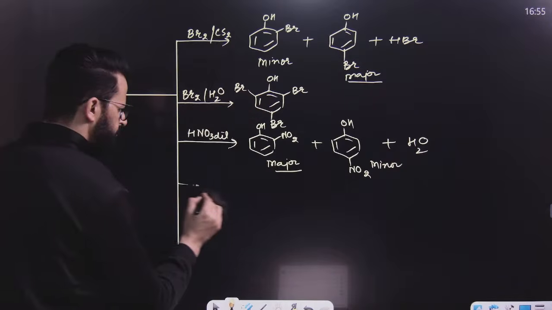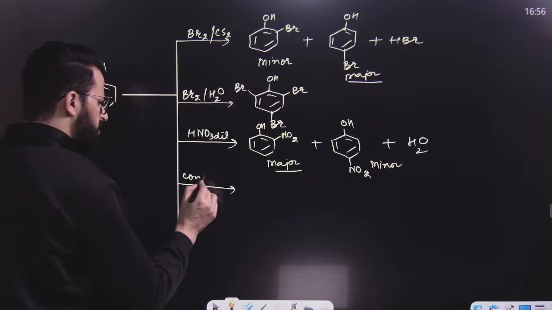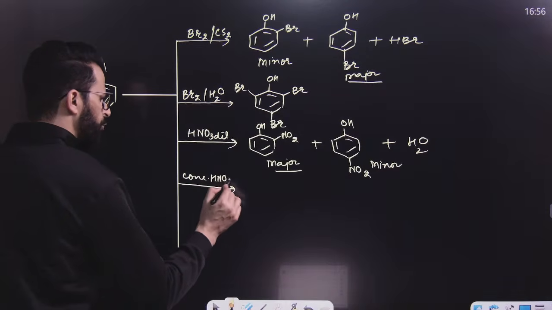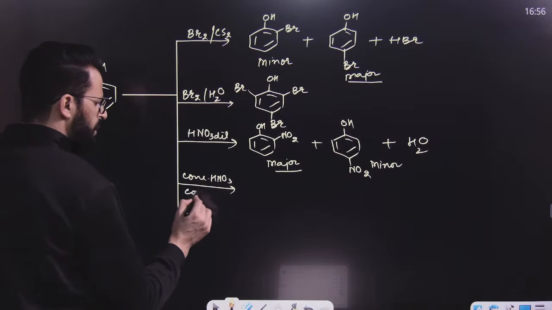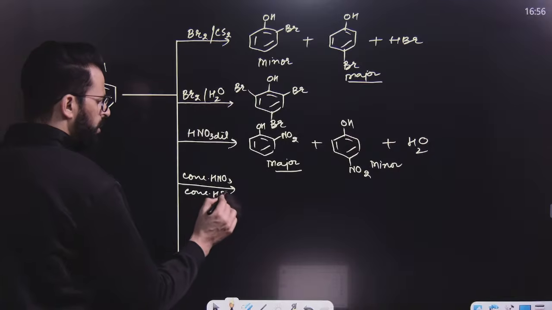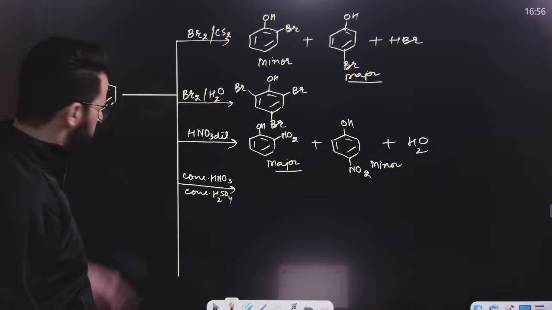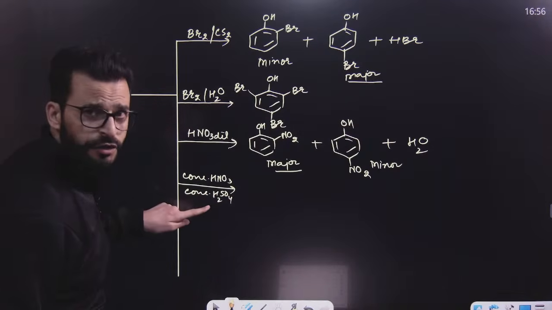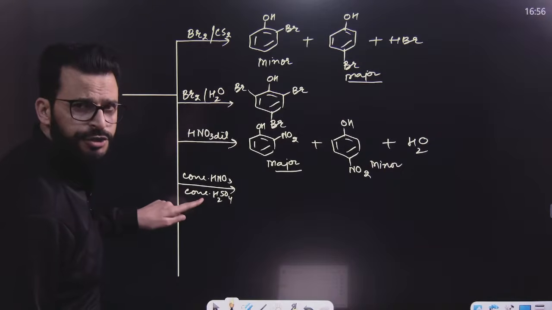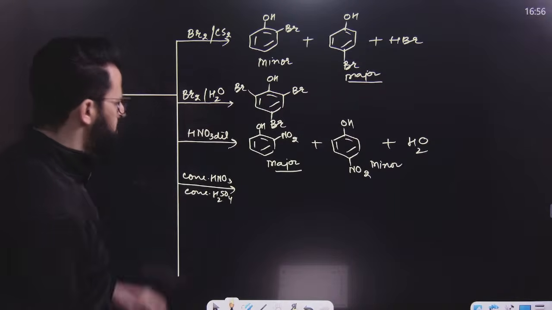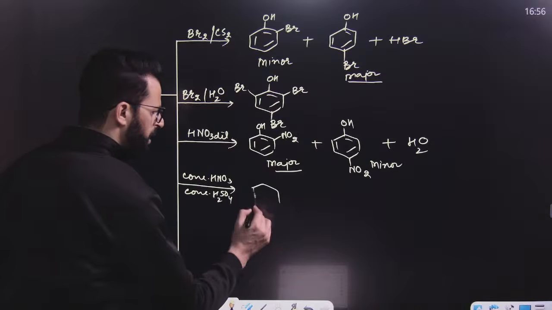But if nitration of phenol takes place in presence of concentrated HNO3 or concentrated HNO3 in presence of H2SO4, then we will get picric acid.